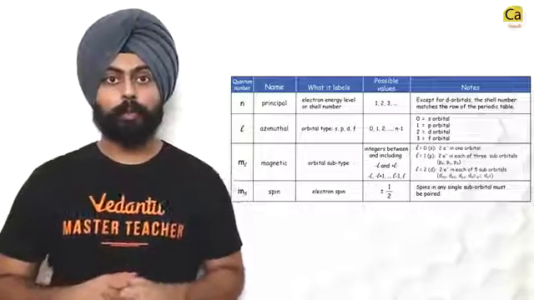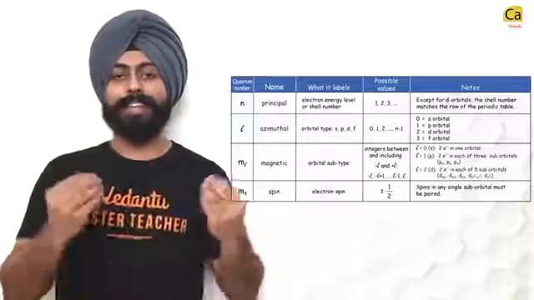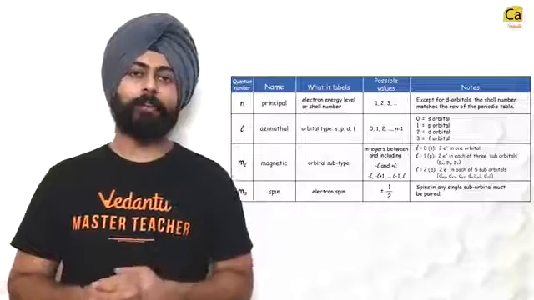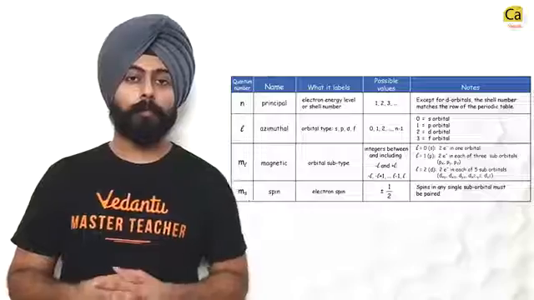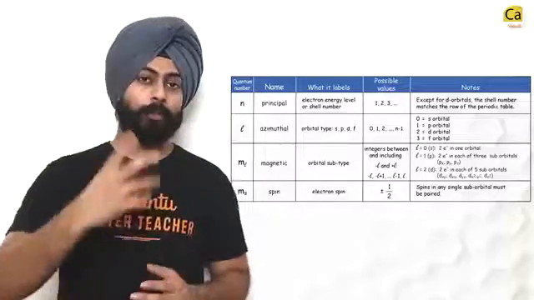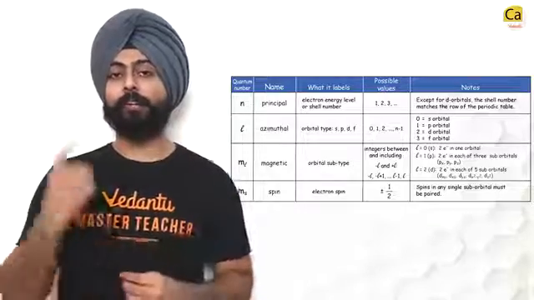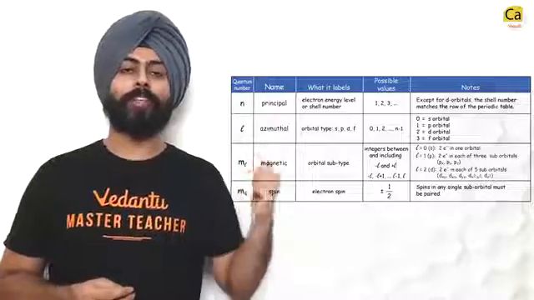Then we became acquainted with the idea of quantum numbers. These quantum numbers essentially give you the address of the orbital. The 4 quantum numbers are n, the principal quantum number, which ranges from 1 to infinity, it's just a natural number. Then comes L, which is the azimuthal quantum number or secondary quantum number, and this can take values from 0 to n minus 1. Then comes m, that is the magnetic quantum number, and that can take values from minus L to plus L. Then comes the spin quantum number s, and this could take values minus half and plus half. L values of 0, 1, 2, 3 can also be called s, p, d, f.